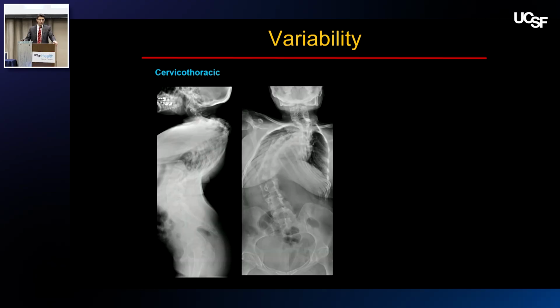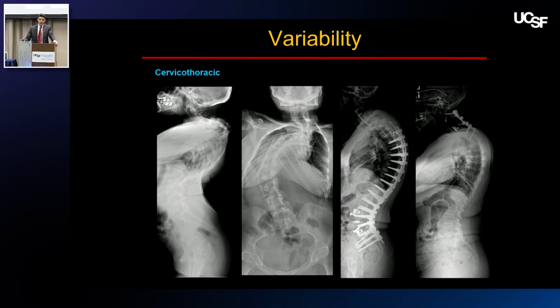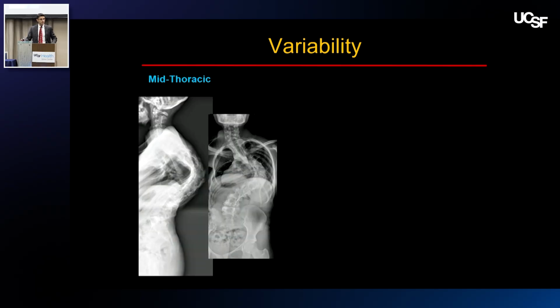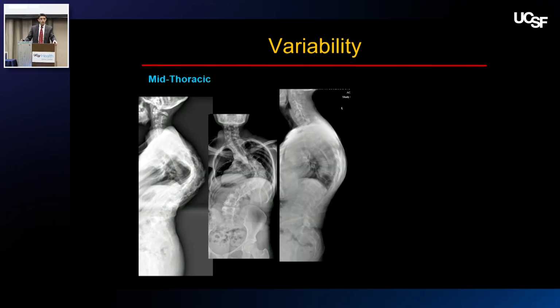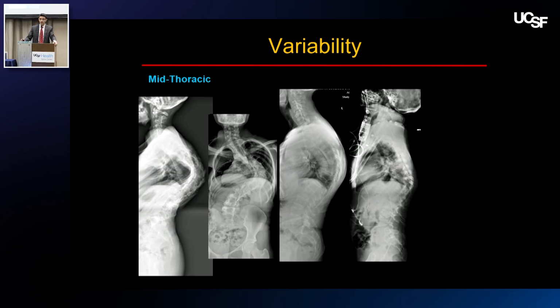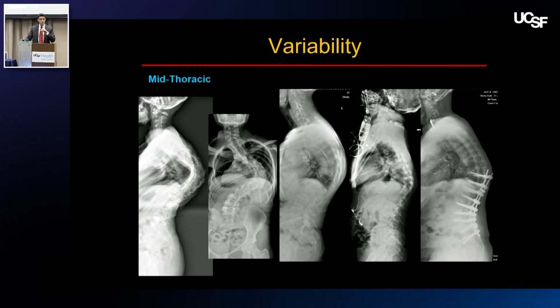So cervical thoracic deformity, young woman from Mexico, congenital kyphoscoliosis of the upper thoracic spine, iatrogenic, so upper thoracic kyphosis, PJK, and also distal junctional kyphosis. The mid-thoracic spine, again, huge amount of variety and variability: idiopathic scoliosis, multiple compression fractures from osteoporosis resulting in hyperkyphosis of the thoracic spine, infection, coccidioidomycosis, and then again, the proximal junctional kyphosis.